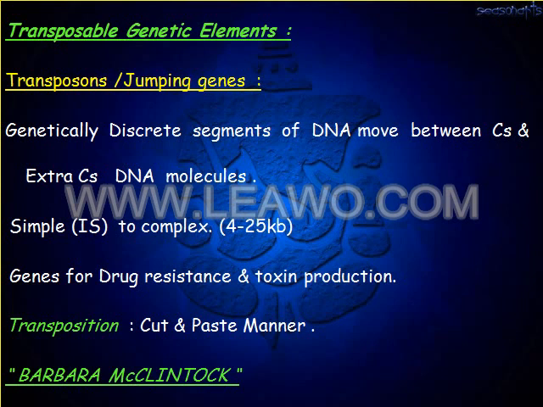So these transposomes may be simple to complex. The simple transposome contains 4 kilobases, complex contains 25 kilobases. So genes for drug resistance and toxin production are present in transposomes.